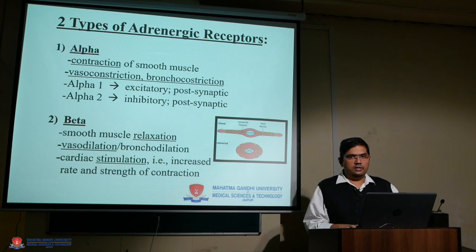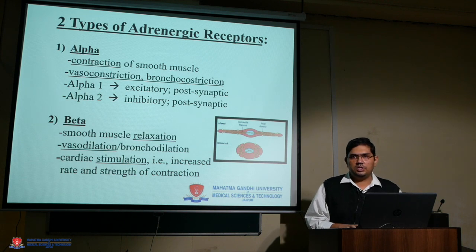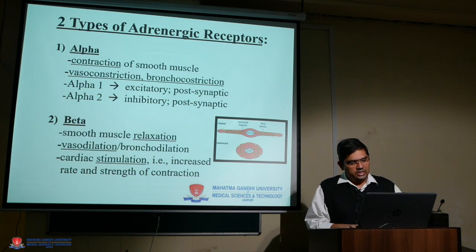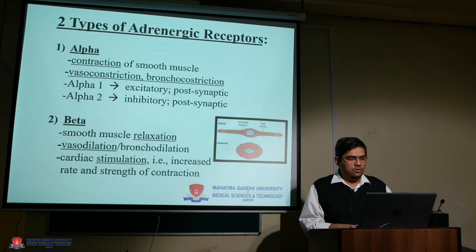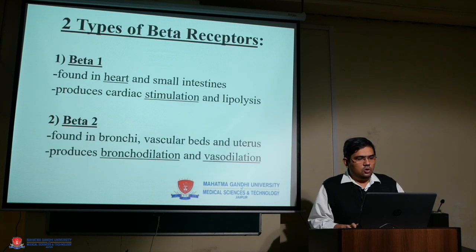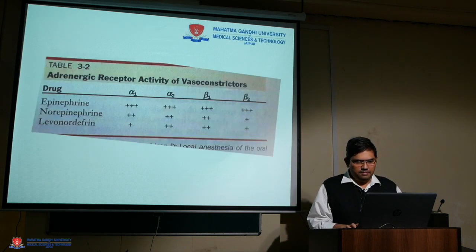The same drug, adrenaline, when it acts through the alpha receptor, it causes vasoconstriction and bronchodilation. The same drug when it acts through beta receptor, it causes vasodilation or bronchodilation. On the heart and small intestine and bronchi, more beta receptors are present, whereas on peripheral vasculature more alpha receptors are present.